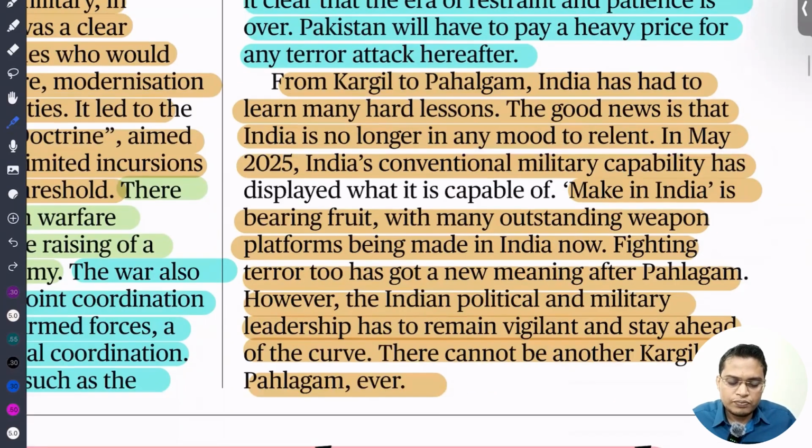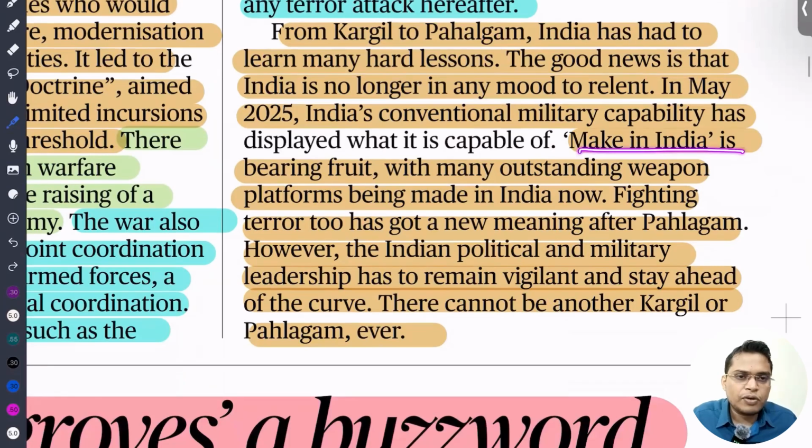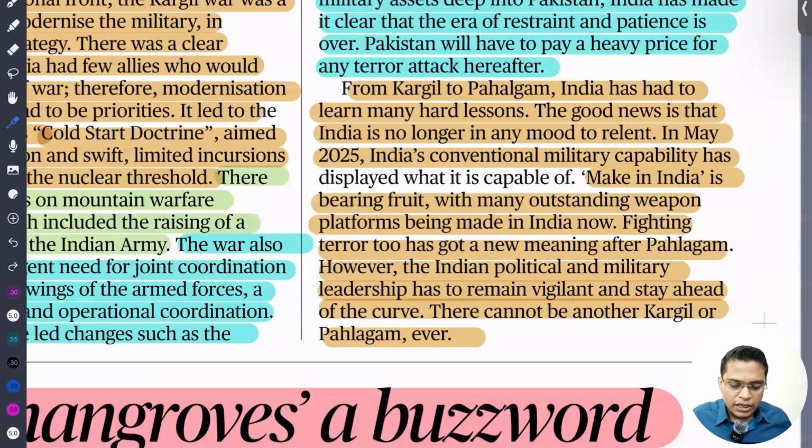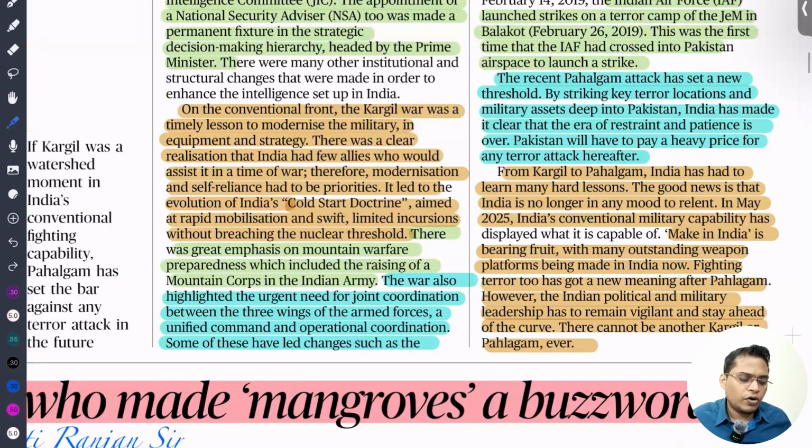And Make in India, we are currently promoting Make in India weapons, and that was proven during our Operation Sindoor. We know how much more helpful our Made in India weapons were compared to imported equipment, because Made in India equipment is locally designed, very cost effective, and very good for our military also. So dear students, just read it, you will understand the context.